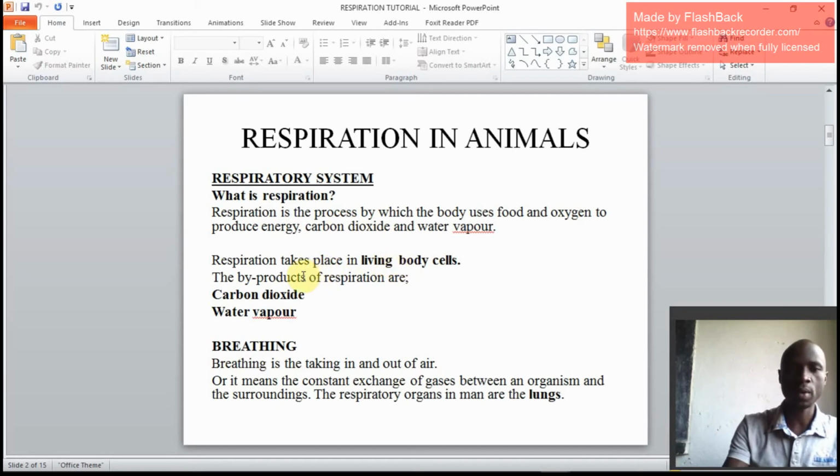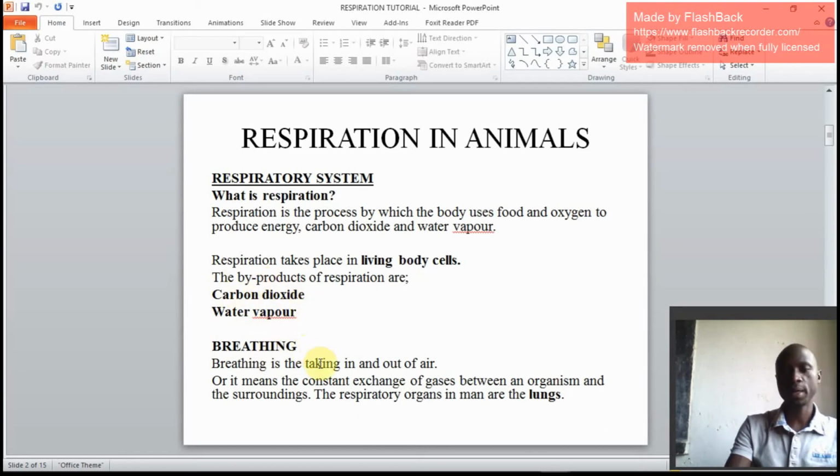We look at what comes out, the byproducts of respiration. When respiration occurs in the body, that is what is generated and given out. We have carbon dioxide as the first waste product, the first byproduct. We also have water vapor. These are waste products removed from the body by the lungs.